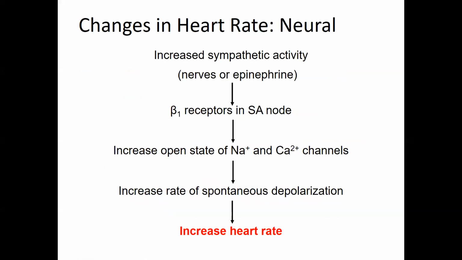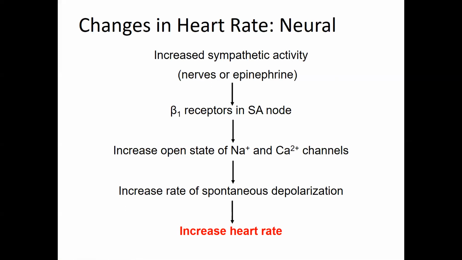Okay, so let's talk about the sequence of events by which we can increase the heart rate. This is going to be, again, a revision of a lot of things we already talked about. So what adrenergic receptor is found in the heart? Beta 1.